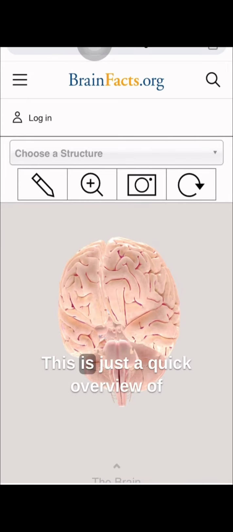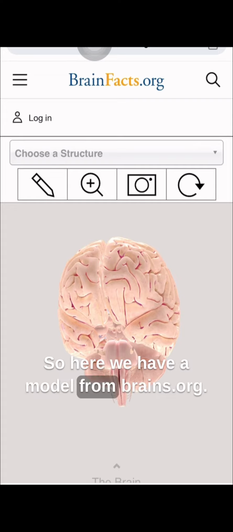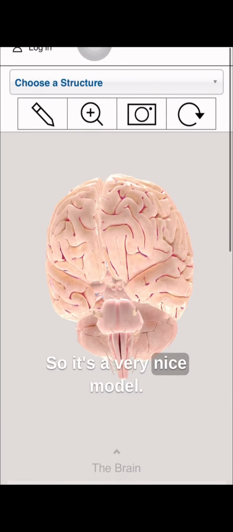Hello everyone, this is just a quick overview of the brain, the parts of the brain. So here we have a model from brainfacts.org. It's a very nice model.